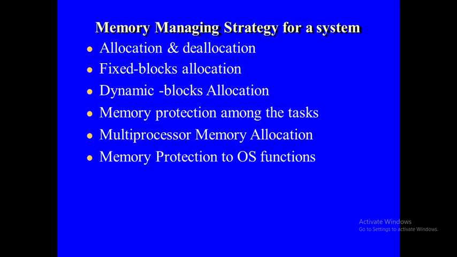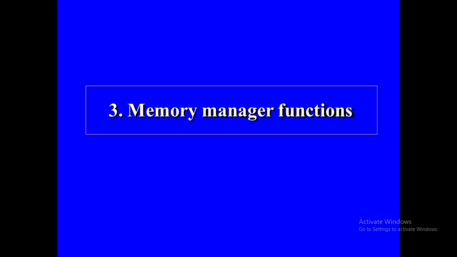Next is the multiprocessor memory allocation. Allocation is either shared with tight coupling between two or more processors, or shared with loose coupling, or a multi-segmented allocation. This is about the multiprocessor memory allocation.